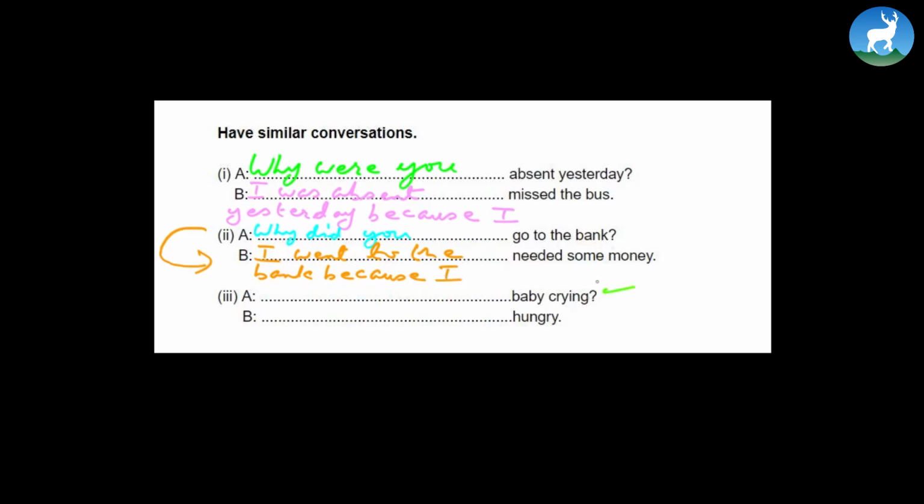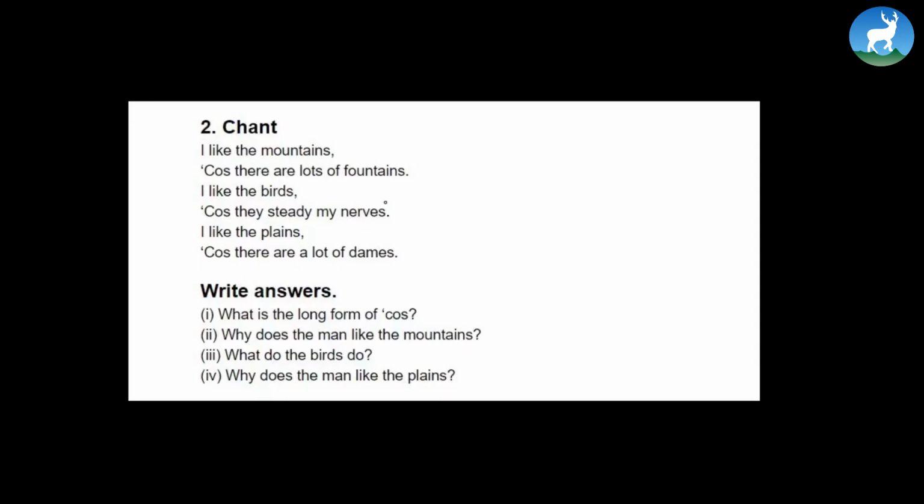3, baby crying. The possible answer is hungry. Of course, you can, for certain, do this in the classroom. Let's move further. Now, let's have a look at this chant.